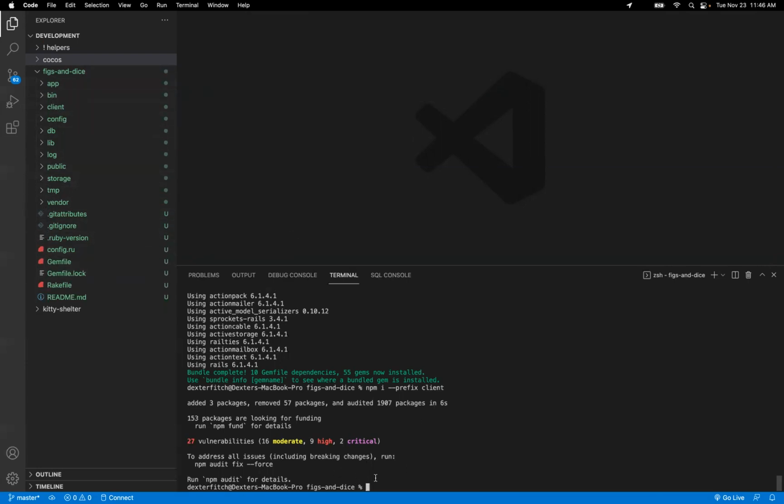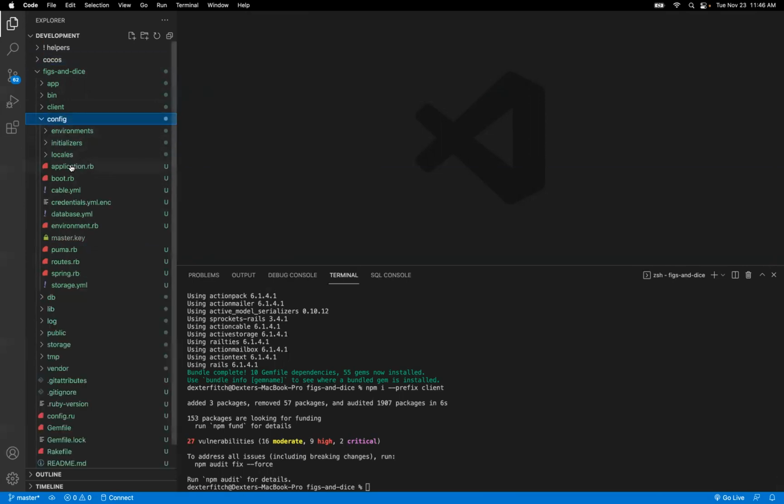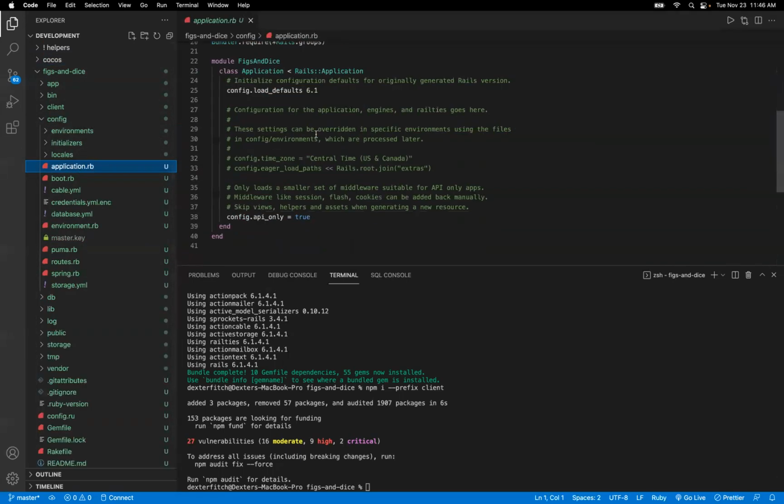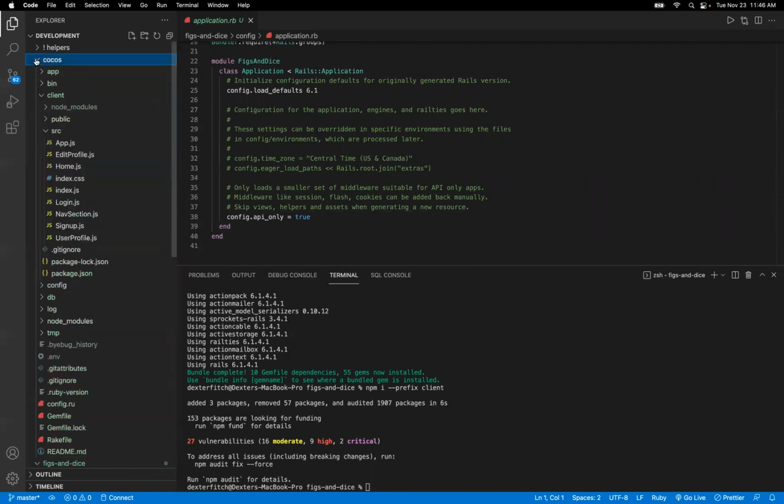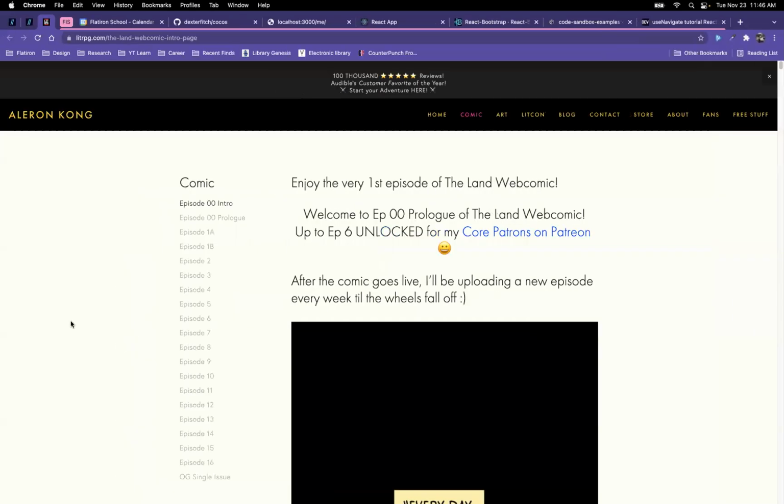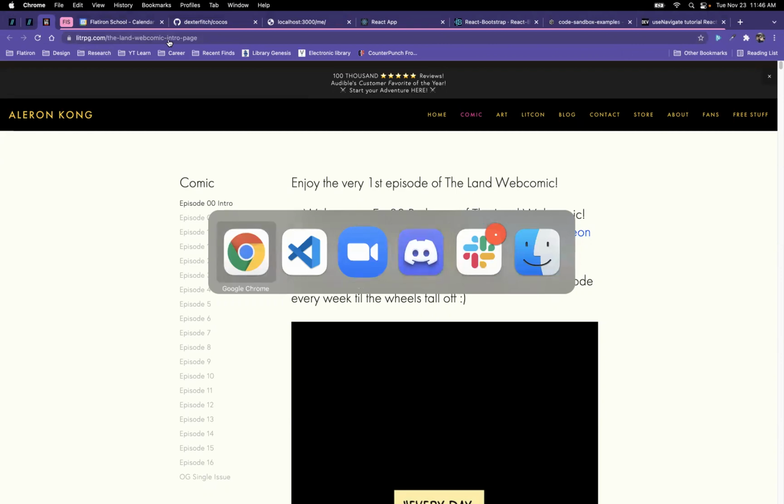I think before I generate, I'm going to fix that CORS issue and modify some things to allow for our sessions. So when we're doing sessions, that's going to be in the config folder in application.rb. We're going to add some middleware to this area. I'm going to go ahead and copy this from a previous application, but there's other places where we can find that information. If we go back to our notes, I believe we recorded it in there.